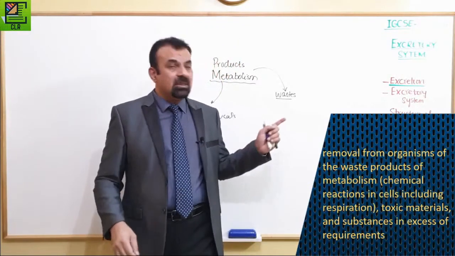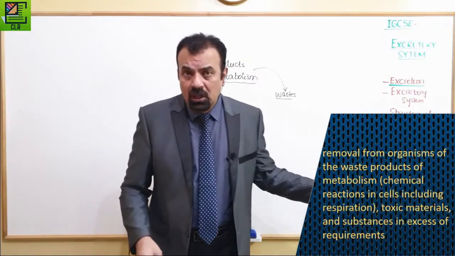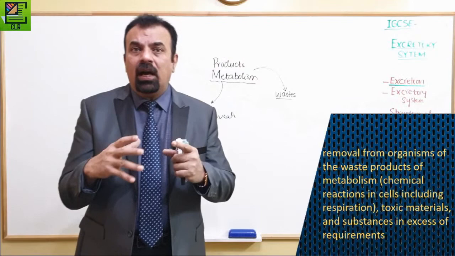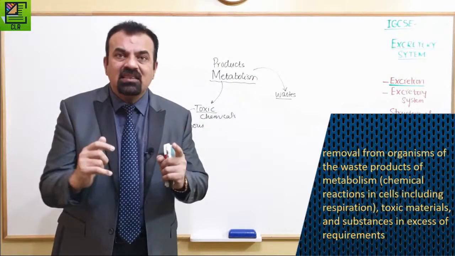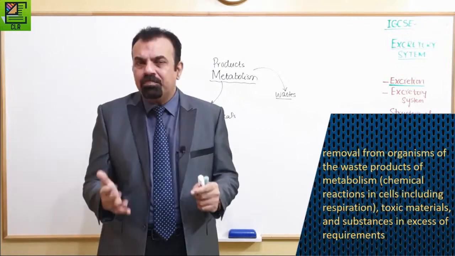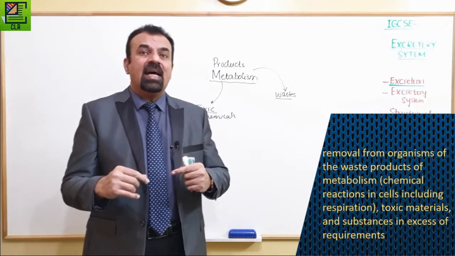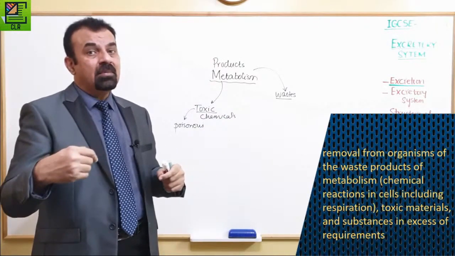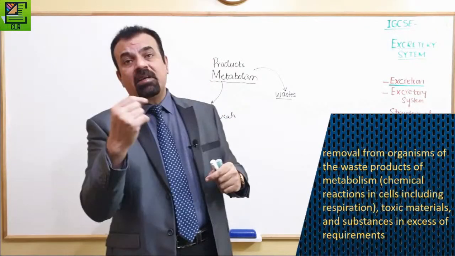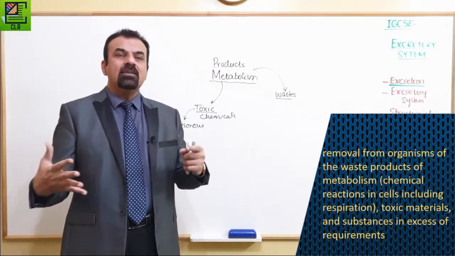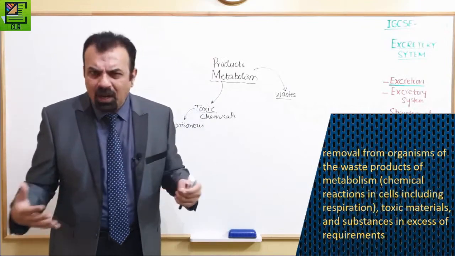If you notice, the syllabus also shows a part of the definition in brackets. The bracket is the one which you don't need to write, and it is not part of the definition of excretion. They have written metabolism, and right after it they have given something in brackets, and that is actually the definition of metabolism. Basically, it's not a part of excretion.